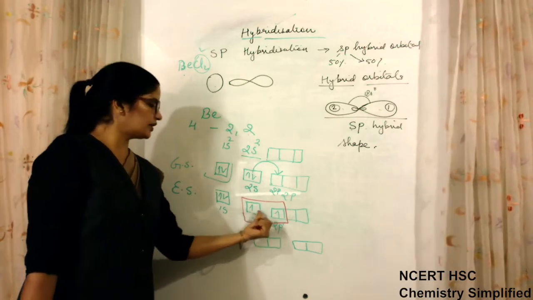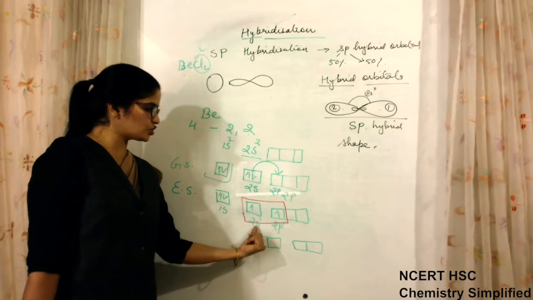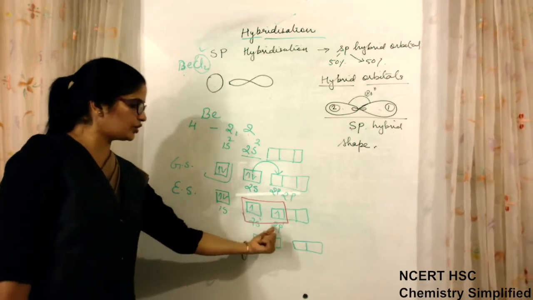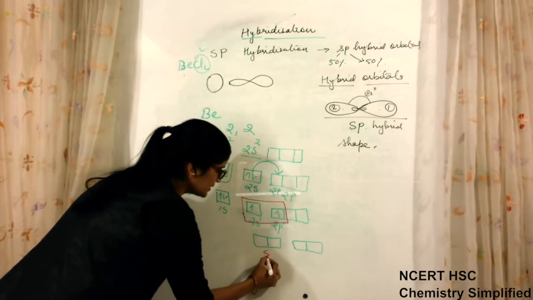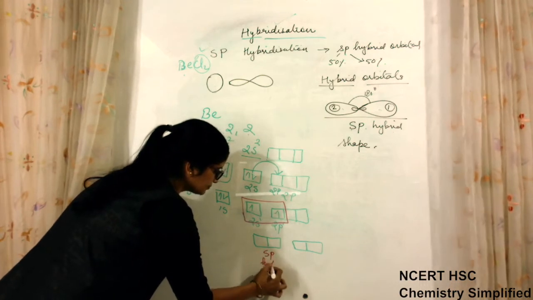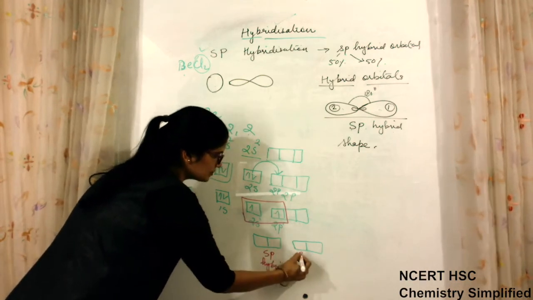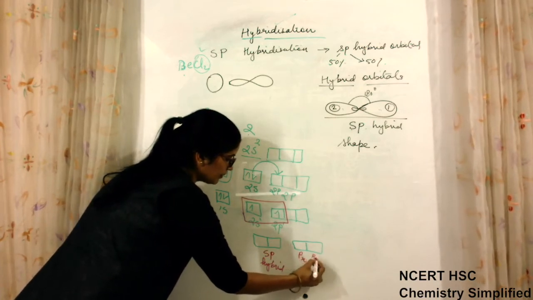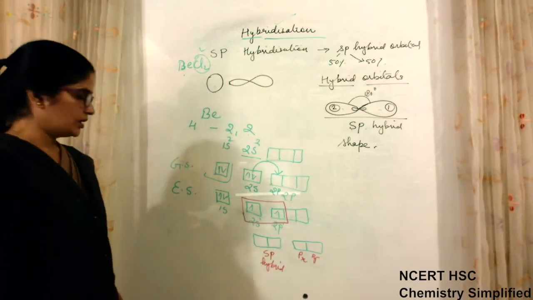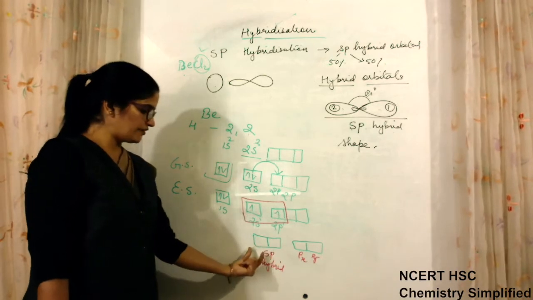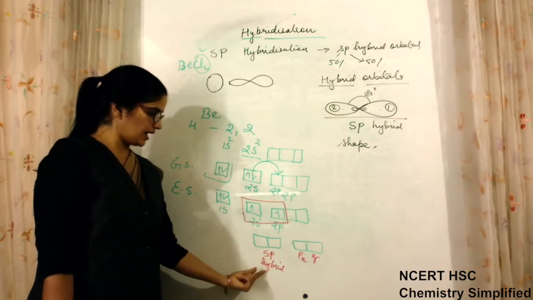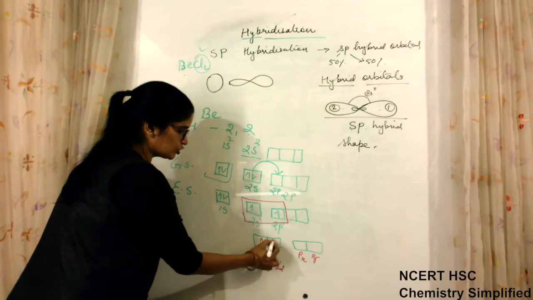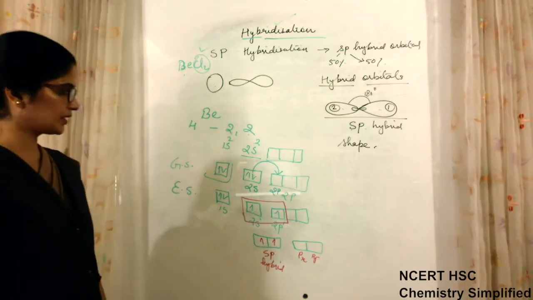Now 2s and 2p have become sp hybrid, and the remaining p orbitals are px and py. These two have combined, the s and p hybrid is there, and one electron is present in each of them.